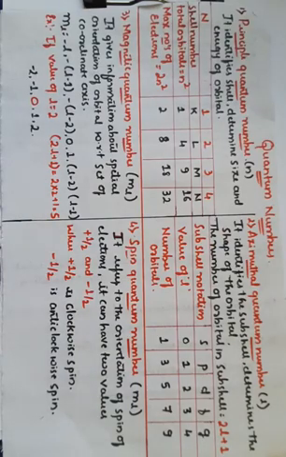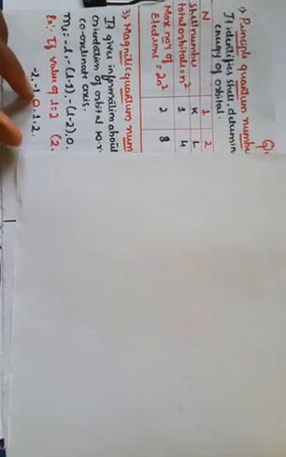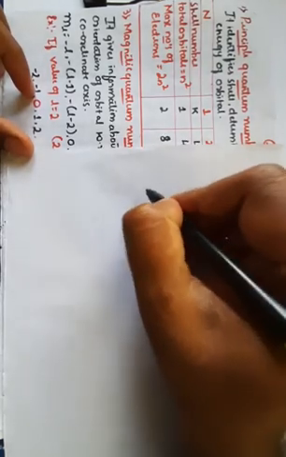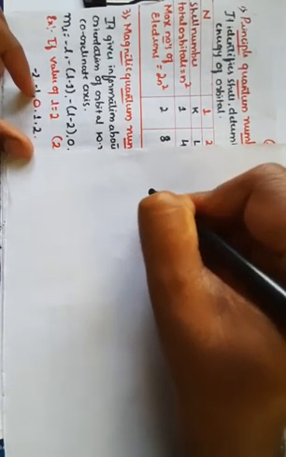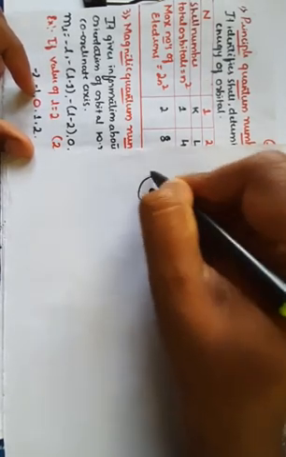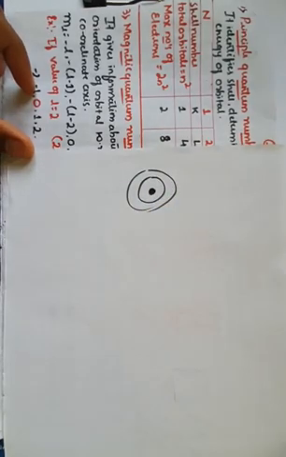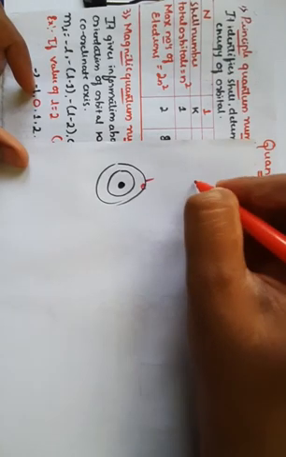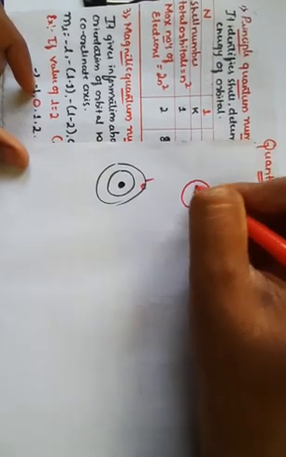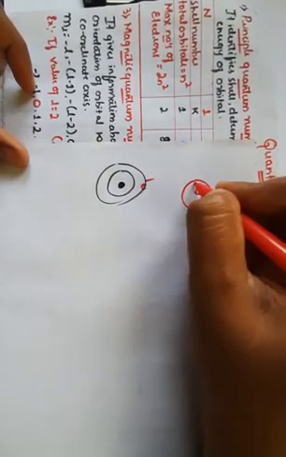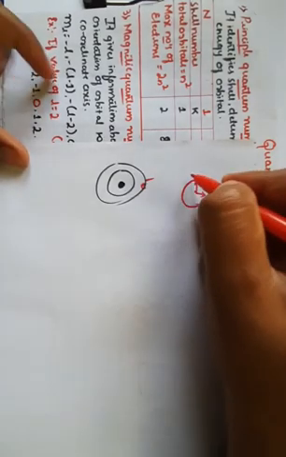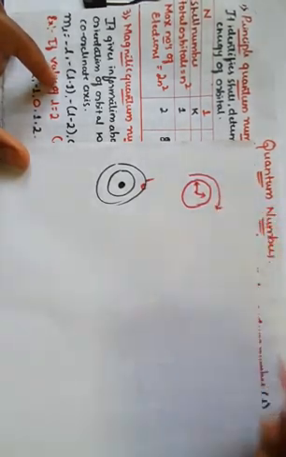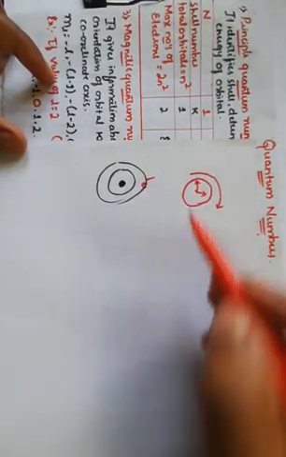We'll do the rough work here. Again I will draw the nucleus, and around the nucleus there is the momentum of the electron. If the needles of a clock rotate in this direction, we call it clockwise, the normal orientation.